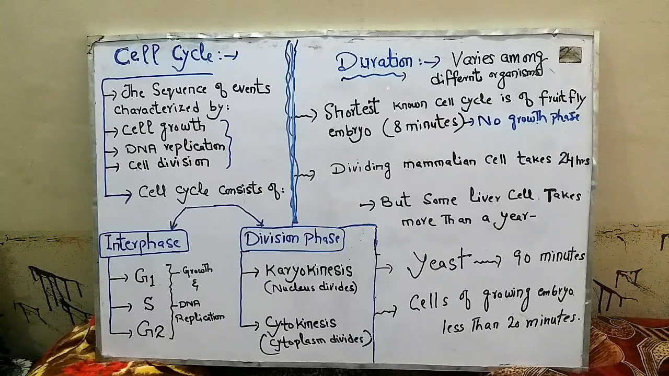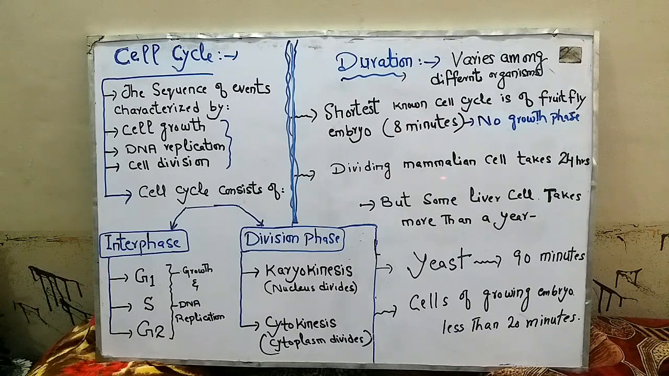Next is the duration of cell cycle. It greatly varies among different organisms and it depends on the type of organism undergoing cell cycle. The shortest known cell cycle is of fruit fly embryo and it completes in 8 minutes. In this cell cycle, no growth phase is present and the cell mostly spends its time in S phase and the division phase of cell cycle.